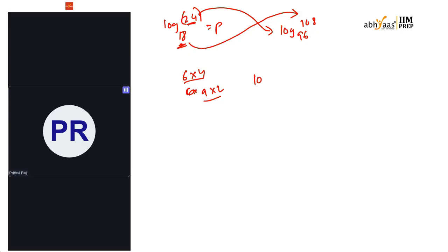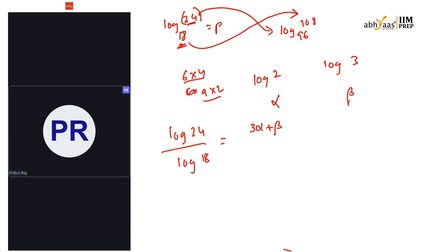Fine. Now I will separate them as log 2 and log 3. If I take log 2 as alpha and log 3 as beta, then log 24 divided by log 18 can be written as 3 alpha plus beta. Just check it.